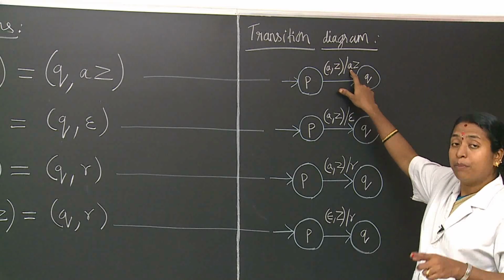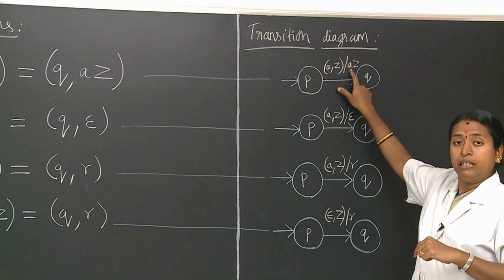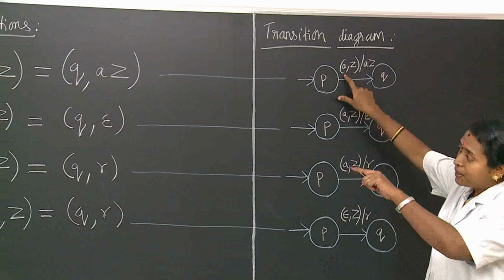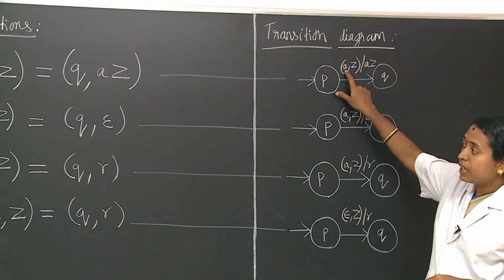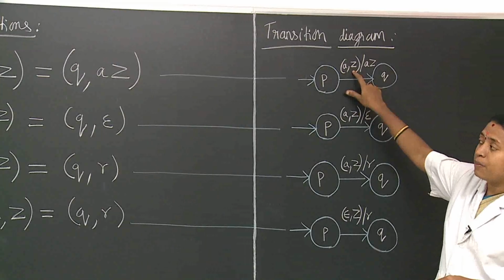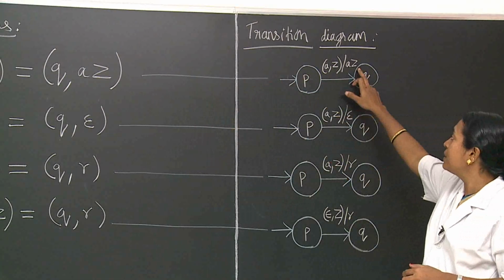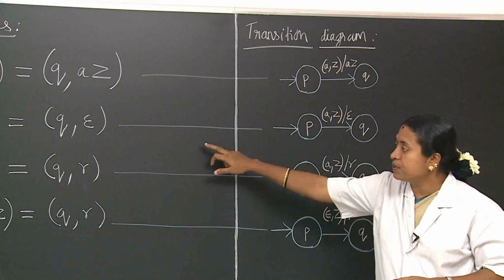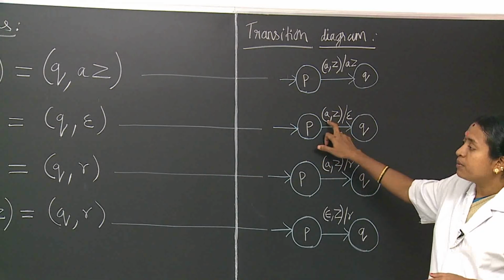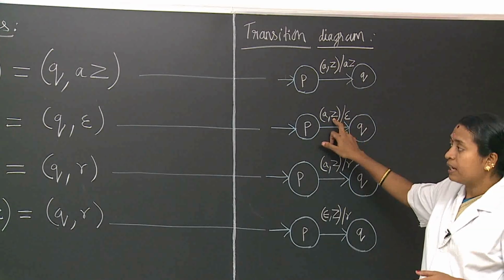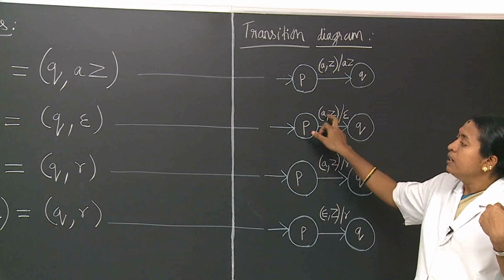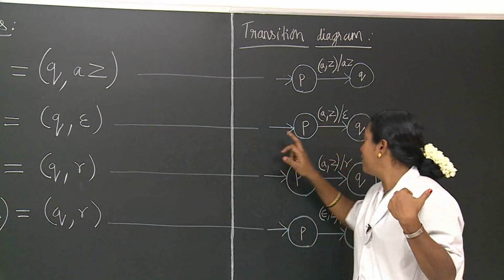Afterwards, we have what is pushed onto the stack. In the first case, the input symbol is A, the top of the stack is Z. After the transition, AZ will be on the stack. In the second one, the input symbol is A, the top of the stack is Z. After popping the top of the stack, we have epsilon.